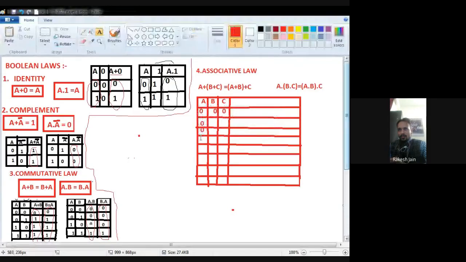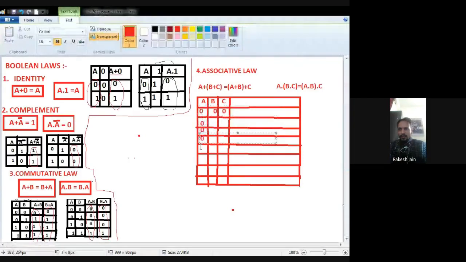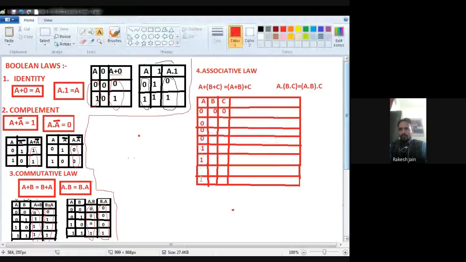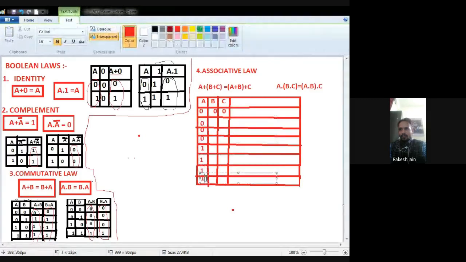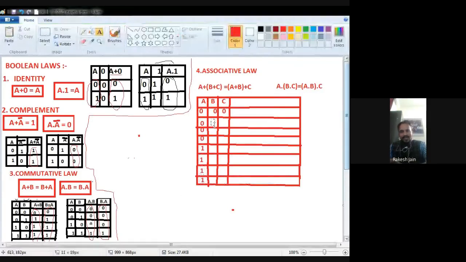Okay, A, B and C are there because there are three things. That's why the combination should be 2 raised to the power 3, that is 8. So 0 to 7, so 0, 0, 0, it is 0.